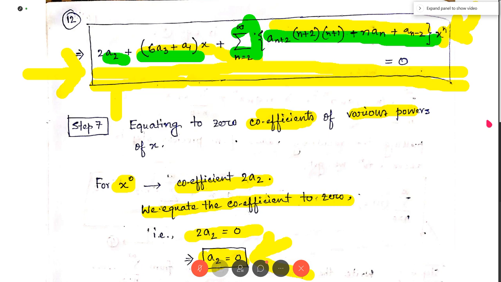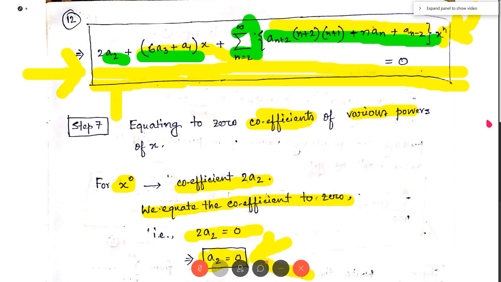My intention is to write the greatest coefficient, a n plus 2, in terms of the fellow coefficients a n and a n minus 2.